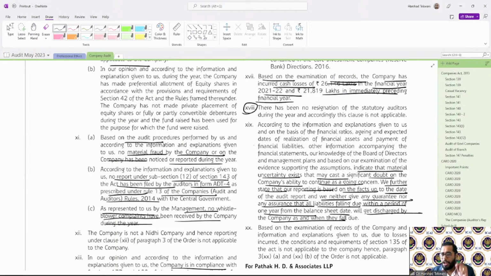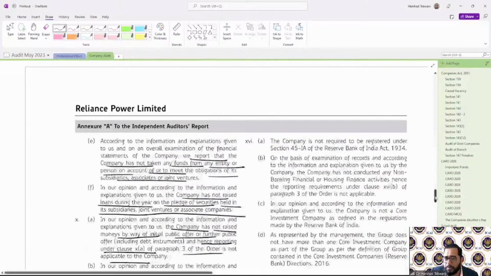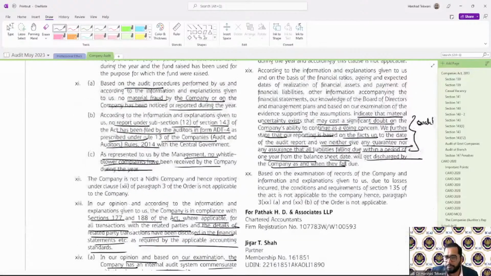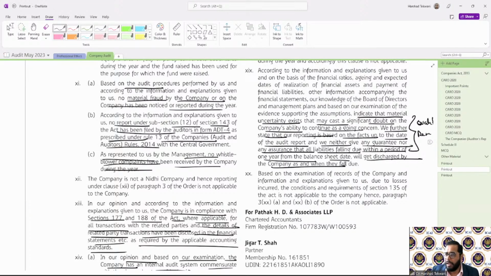Here, there is a qualified remark. The qualified remark has been given with the reason why, and accordingly that has been provided. So this is a qualified remark. Okay. This is how a qualified remark is required to be given for the material uncertainty. Clear? Now, there was a question whether cash losses are theft.